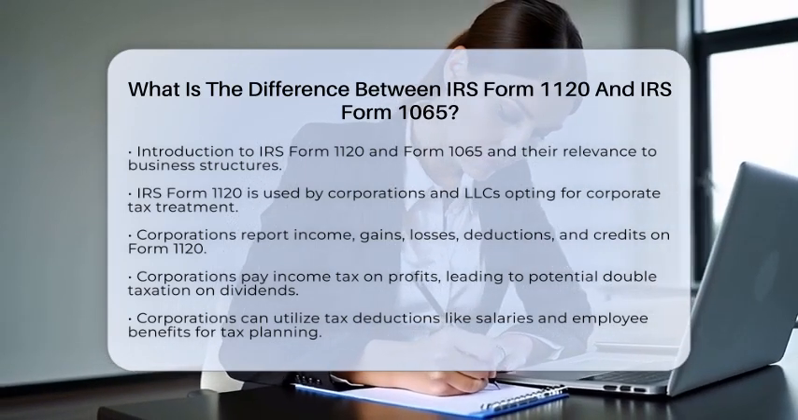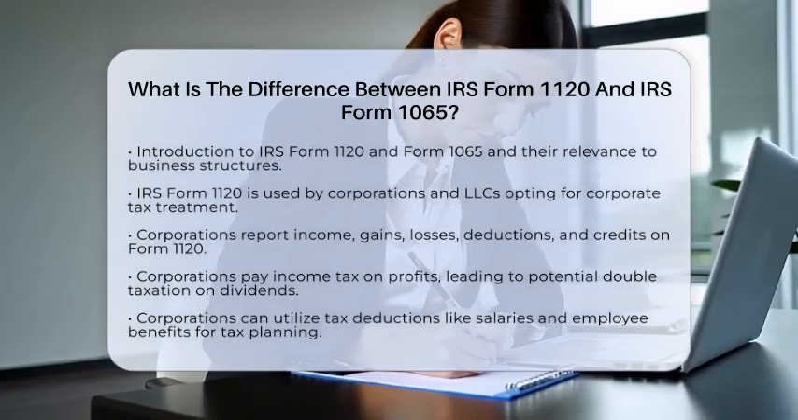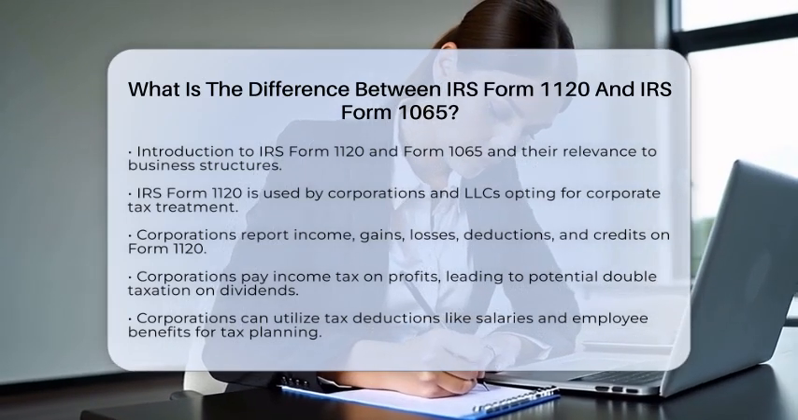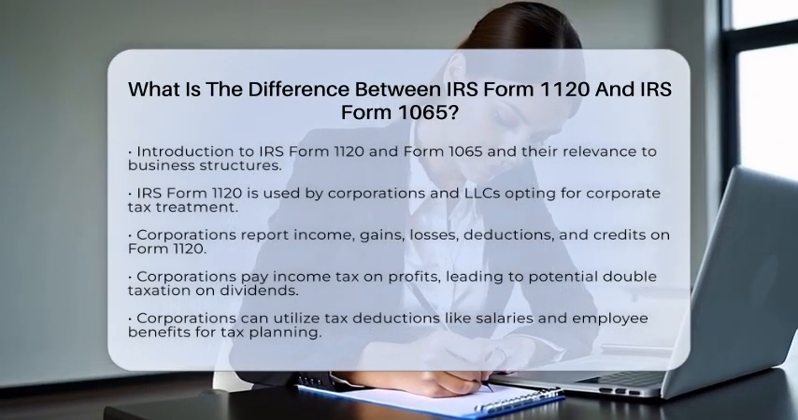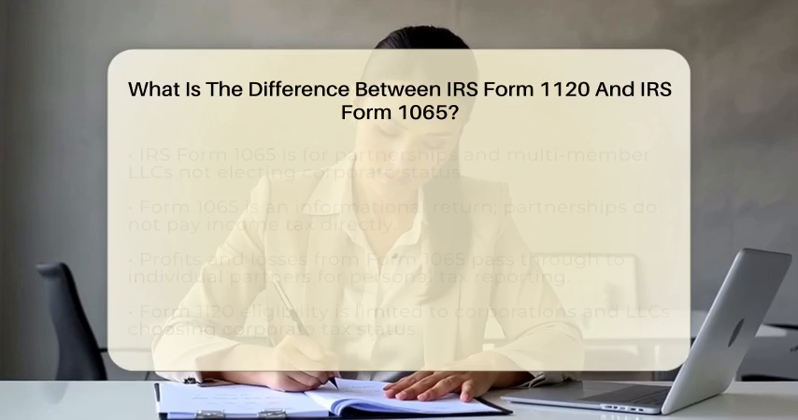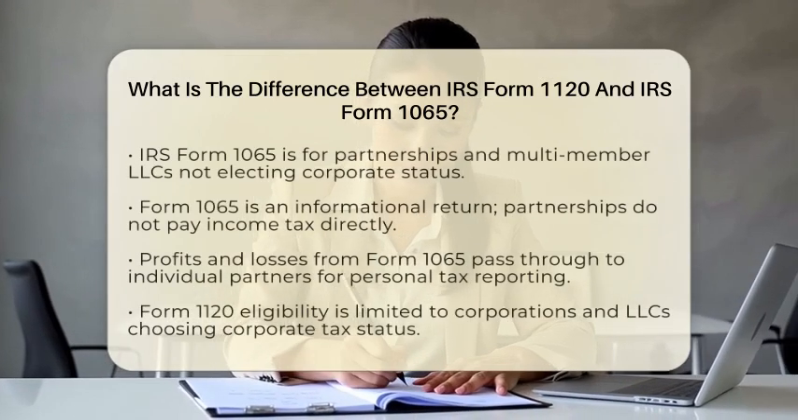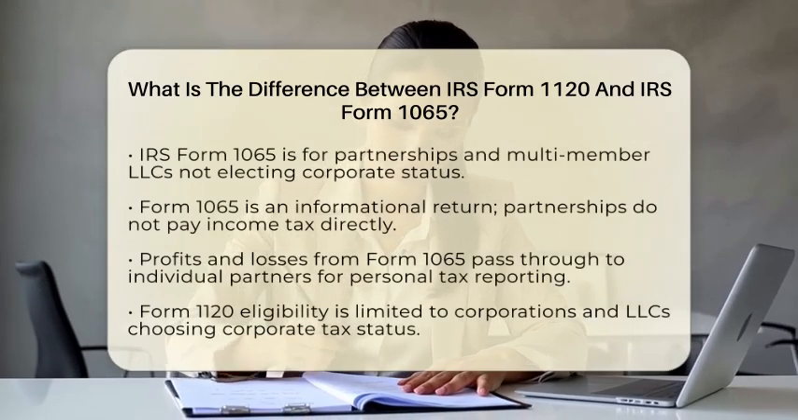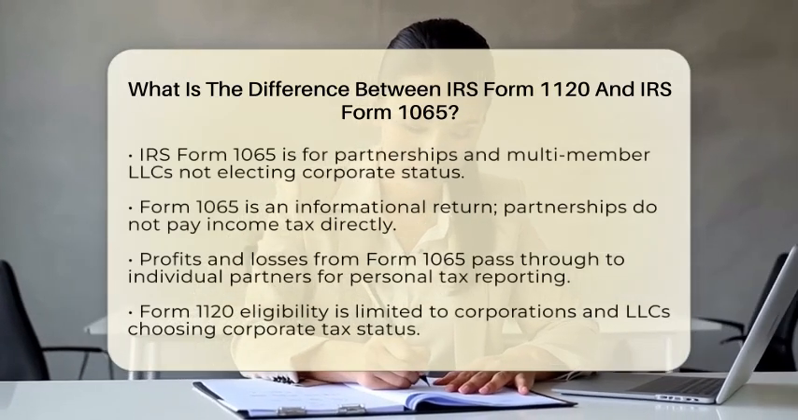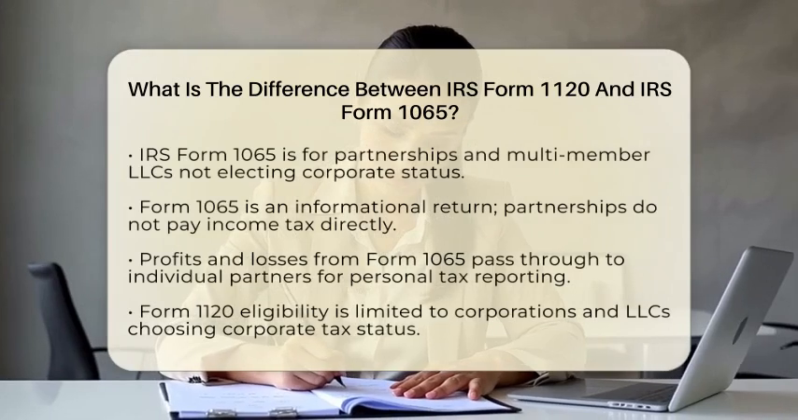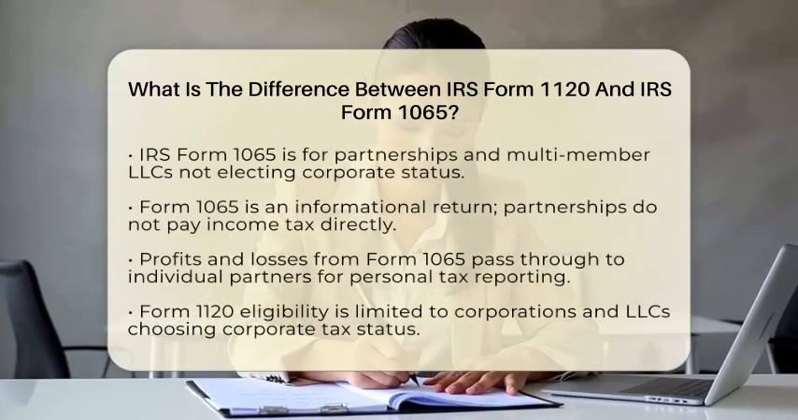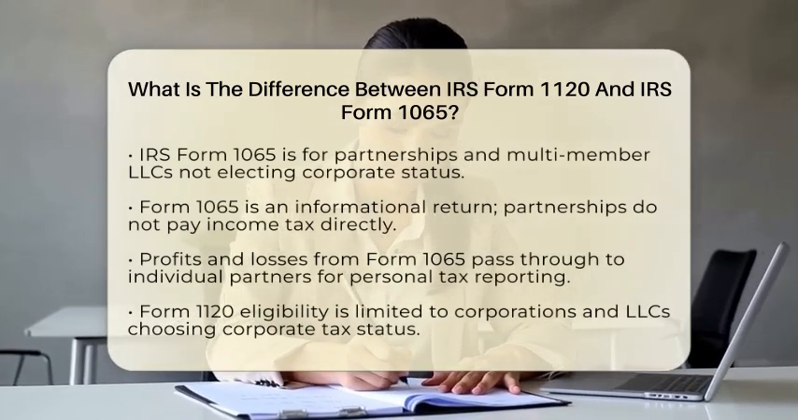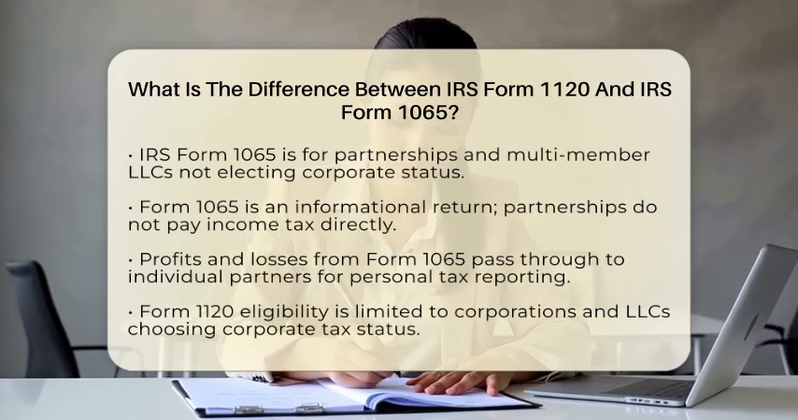If those profits are distributed to shareholders as dividends, those dividends may be taxed again on the shareholders' personal tax returns. This situation creates what is known as double taxation. However, corporations can take advantage of various tax deductions, such as salaries paid to shareholders and employee benefits, which can help in tax planning. Now, let's shift gears to IRS Form 1065.